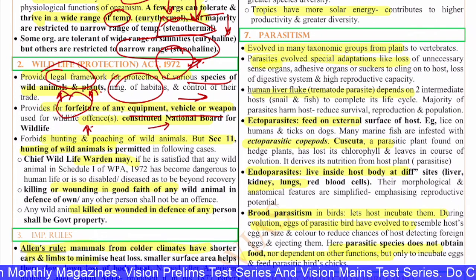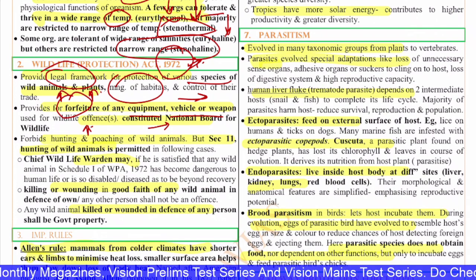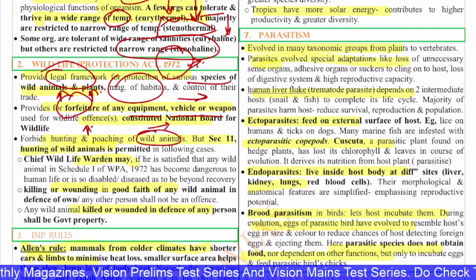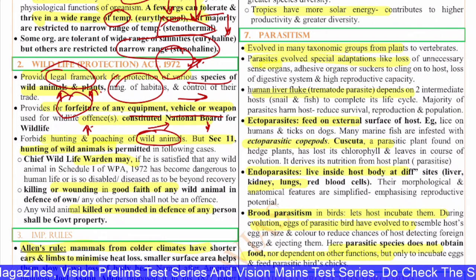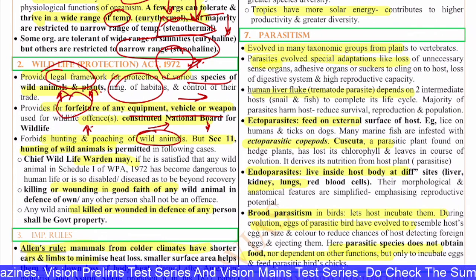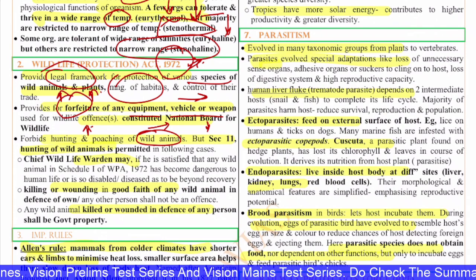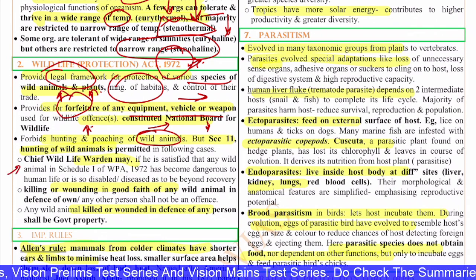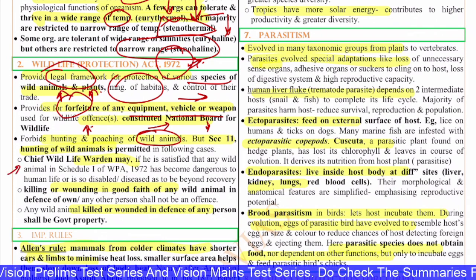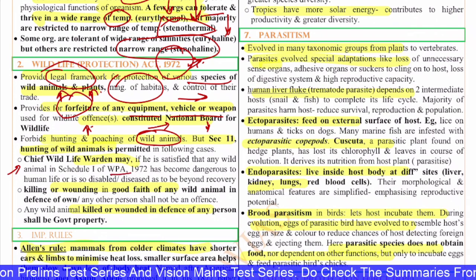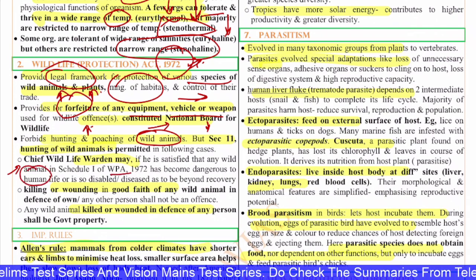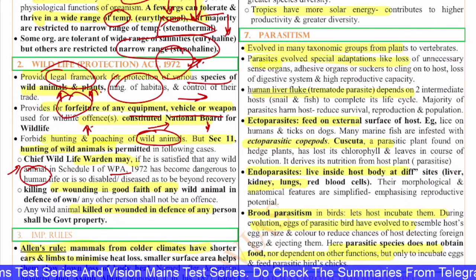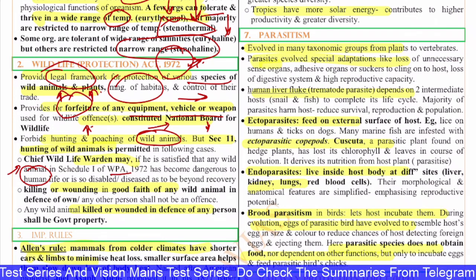This Act forbids hunting and poaching of wild animals. But Section 11 of this Act actually permits hunting in a few cases. What are those cases? For example, the chief wildlife warden may, if he is satisfied that any wildlife in Schedule 1 has become dangerous to human life or is so disabled or diseased as to be beyond recovery, then it can be killed.